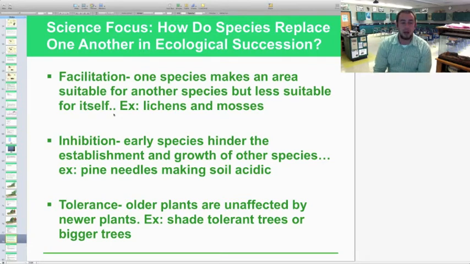The last one is called tolerance. This is where older plants are unaffected by newer plants. For instance, shade-tolerant trees or bigger trees are okay with this. Most of the time, older plants are unaffected because they grow so tall and they're the first ones to the sunlight, but still those younger ones are taking some nutrients out. But that's what we call tolerance, where other species are relatively okay with others living there as long as they're not taking too much of their resources.